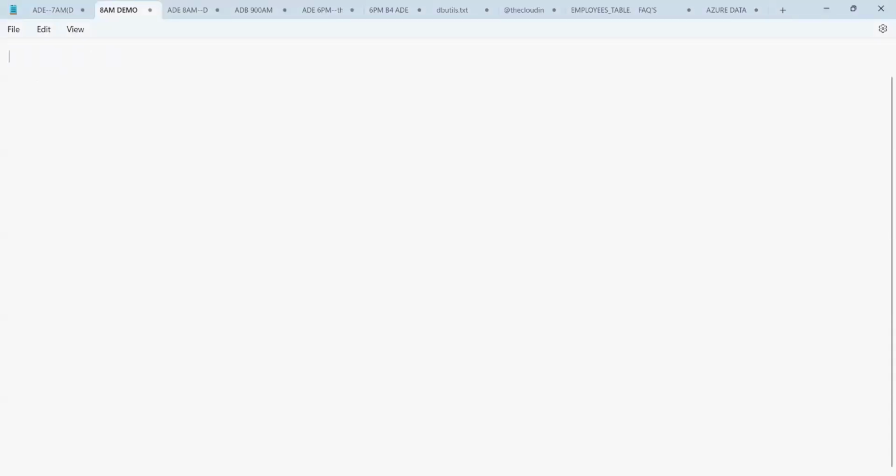So here, first of all, let us see what is Azure Data Engineering. What do you mean by Azure Data Engineering, guys? Everyone, let's try to understand this. What is Azure Data Engineering?